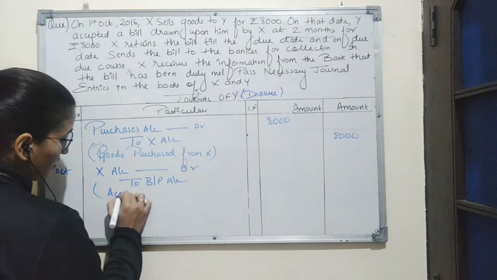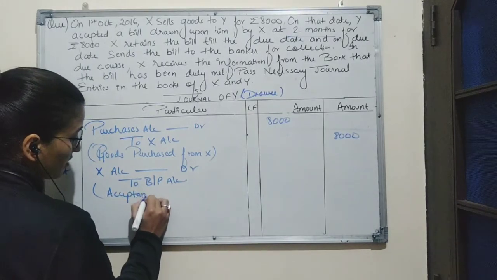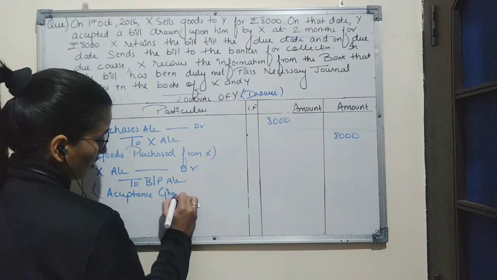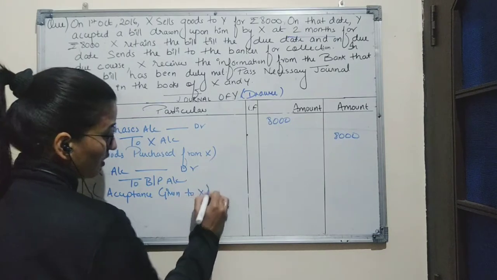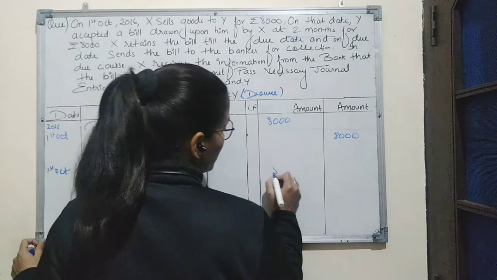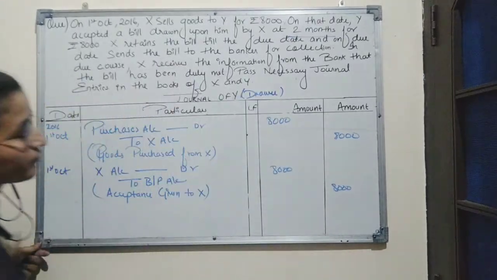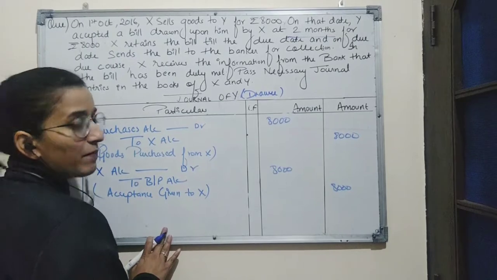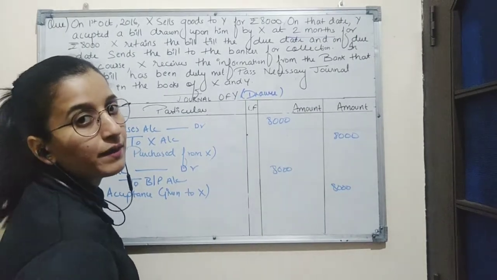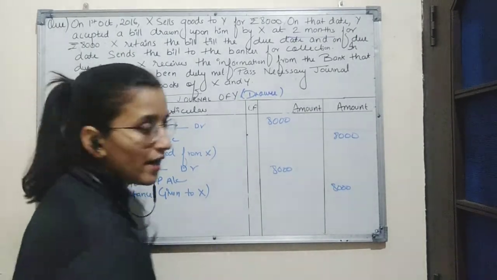Narration will be acceptance given to X for the amount 8,000.